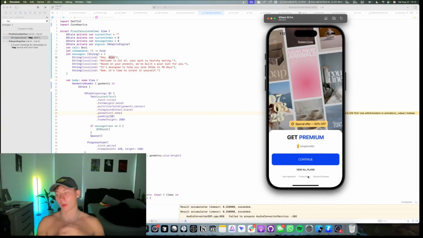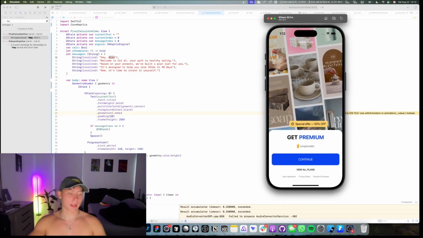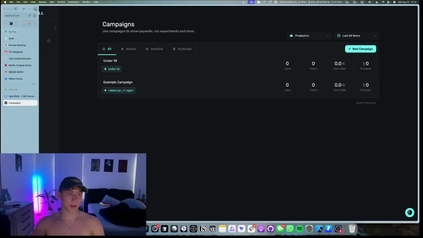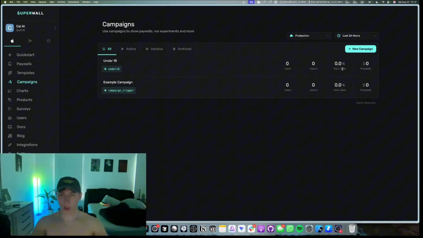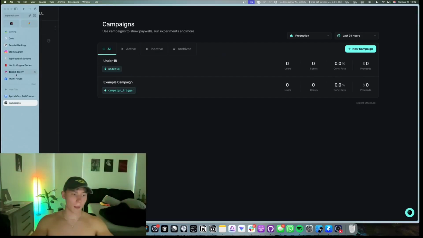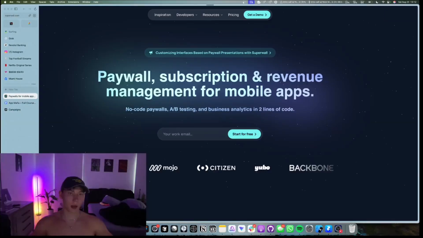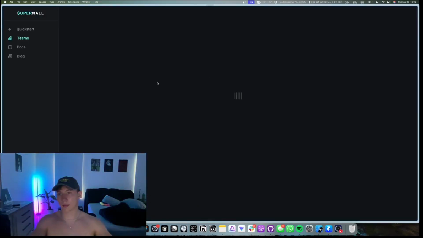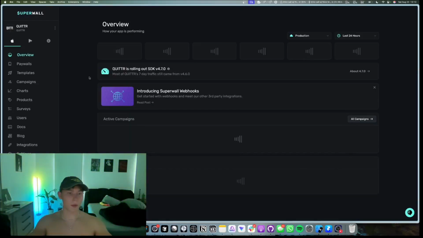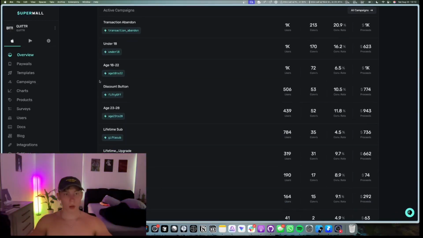So there we go. Now it's triggered and this data will be transmitted back to the Superwall platform, and if I wasn't on a simulator, it should say 1 user, and if I were to pay, it would say $20 in proceeds. Now this is great, and I'll show you the quitters breakdown right here. I'm gonna go through this later in a different segment too. But if you see the quitters breakdown, all the revenue for today is very clear. Under 18s has likely the most traffic, but the least amount of proceeds.